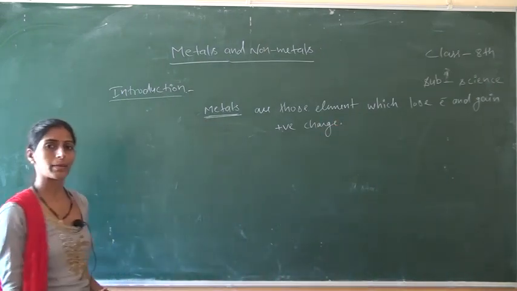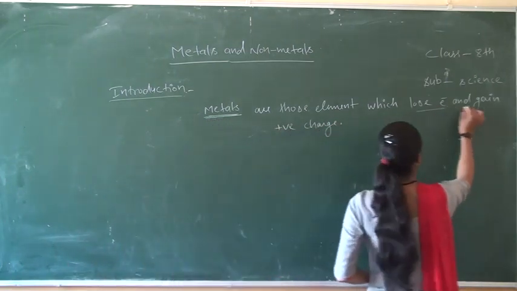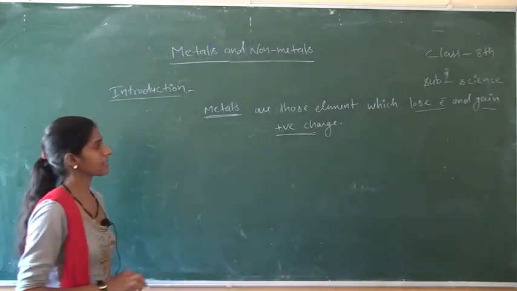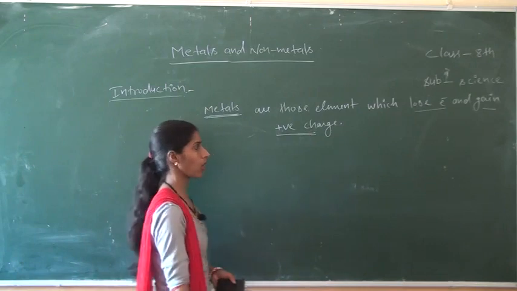Metals are those elements which lose electrons and gain positive charge. It means metals are the positively charged atoms or ions.